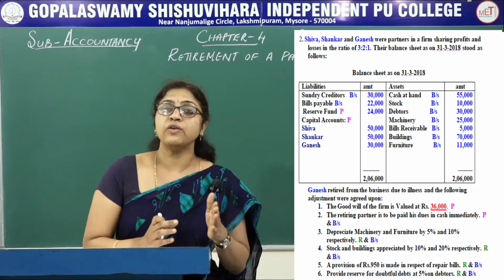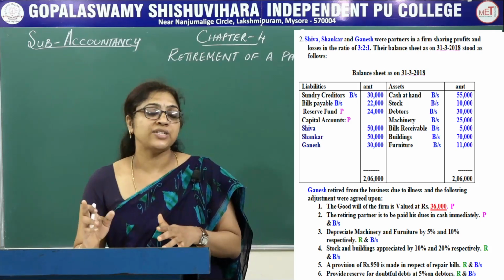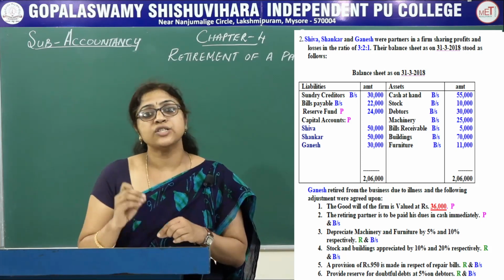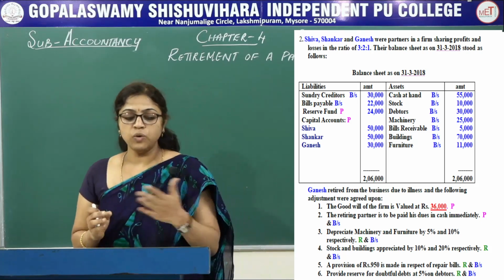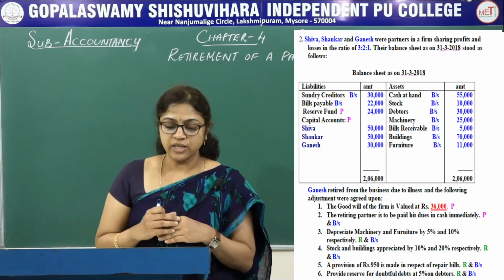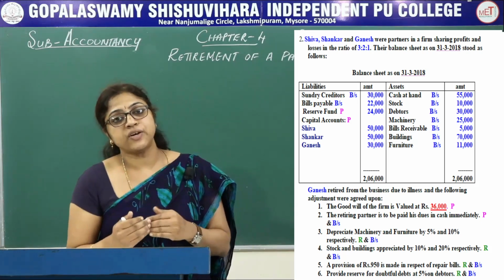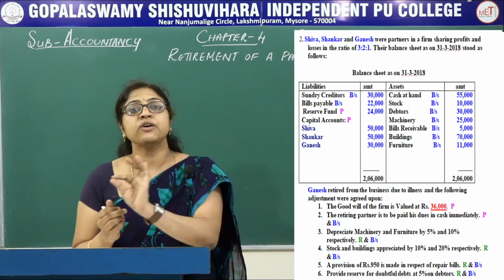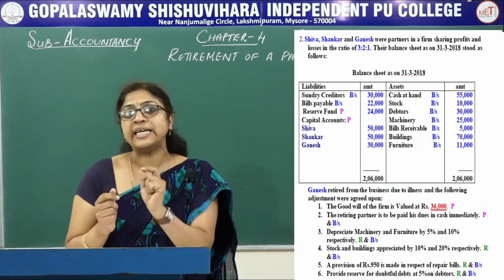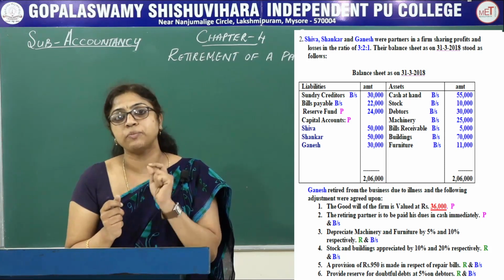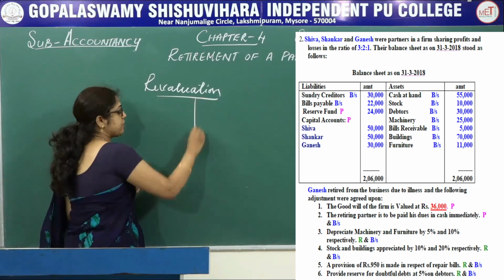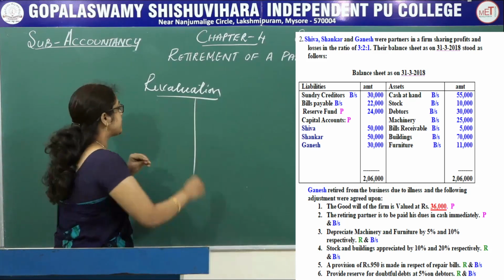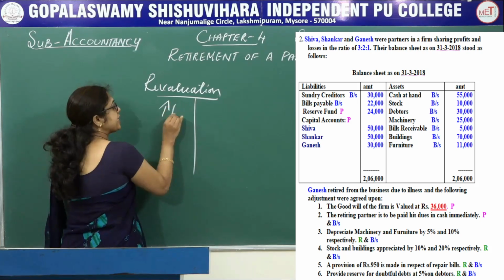So, once in revaluation account, again in the balance sheet asset side in debtors you are going to adjust that one. In the old balance sheet which is given in the question, whatever adjustment is given, you just mark in front of the asset star marks that indicate that there is an adjustment for the particular item.